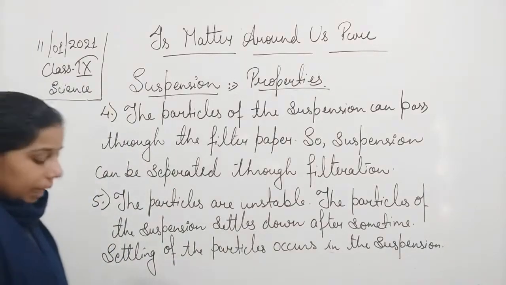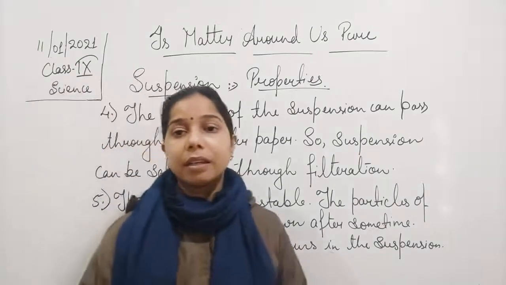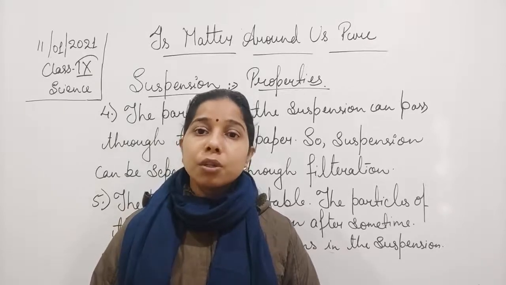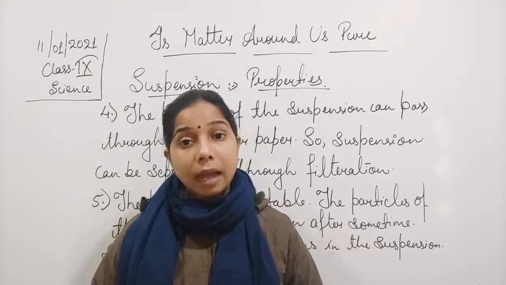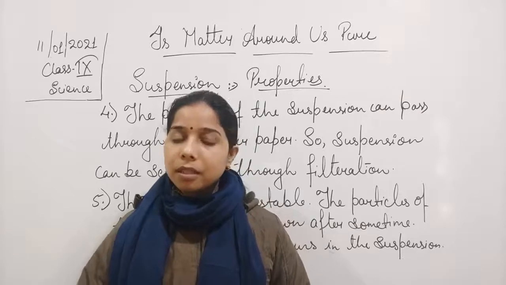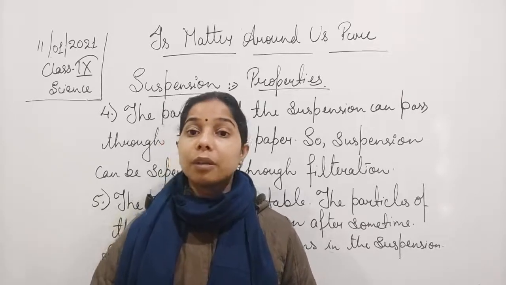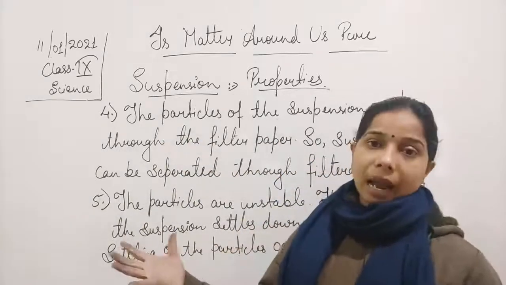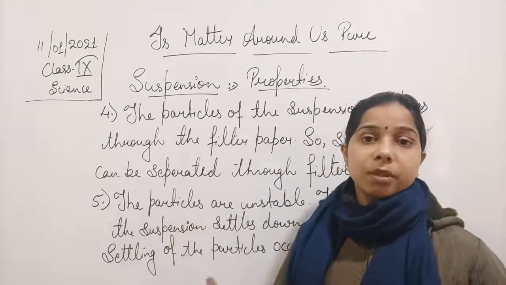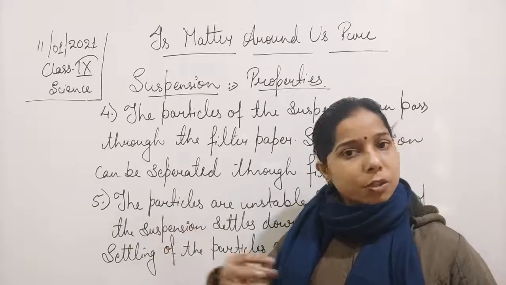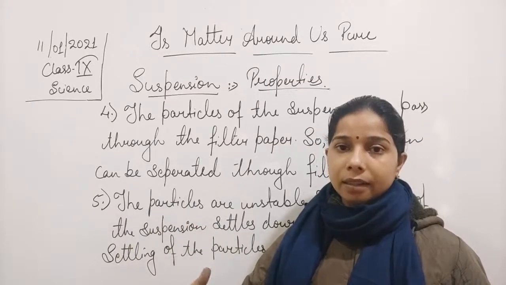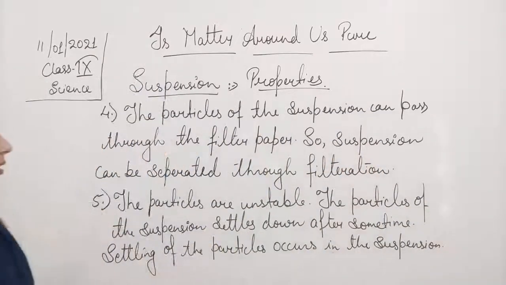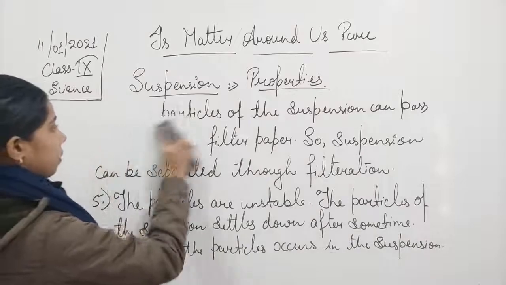Finally, we said that the size of the particle is quite large. So when you pass a beam of light through the suspension, it will scatter the beam of light. And when the beam of light coming towards any of the particles is scattered, then the things are visible to us. So the particles present in the suspension scatter the light, due to which the path is visible to us. So we can write the next property.